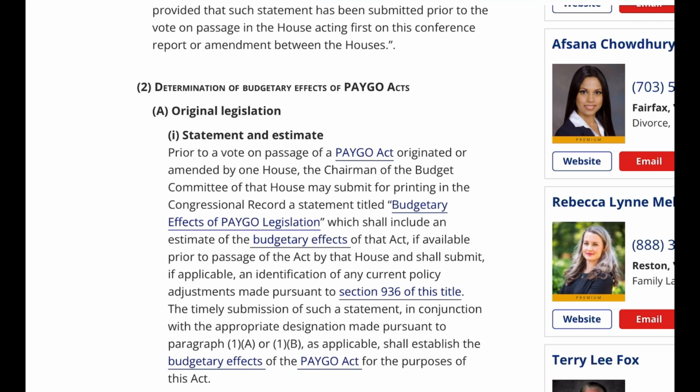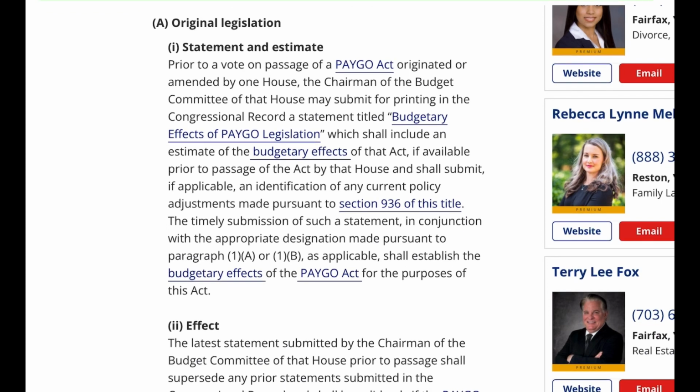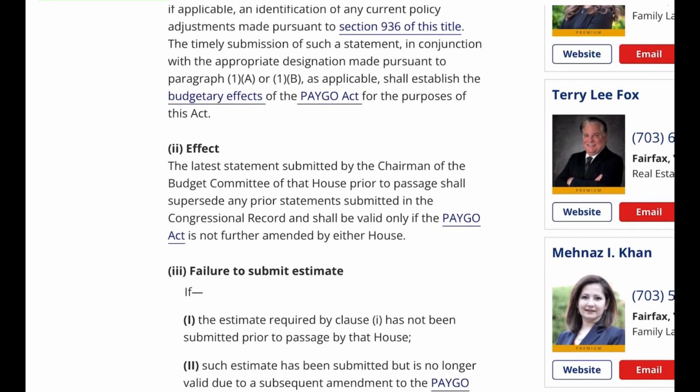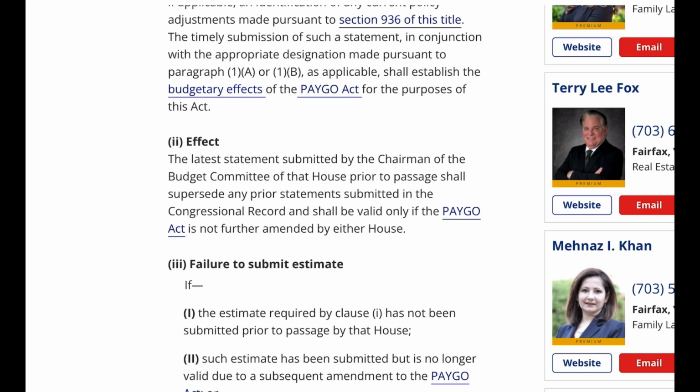The timely submission of such a statement, in conjunction with the appropriate designation made pursuant to paragraph 1A or 1B, as applicable, shall establish the budgetary effects of the PAYGO Act for the purposes of this Act. 2. Effect. The latest statement submitted by the Chairman of the Budget Committee of that House prior to passage shall supersede any prior statements submitted in the Congressional Record and shall be valid only if the PAYGO Act is not further amended by either House.